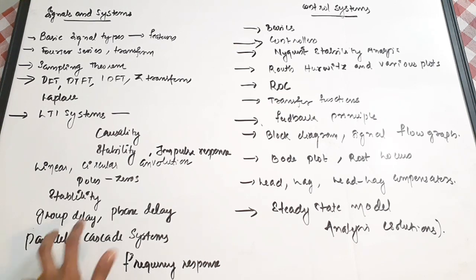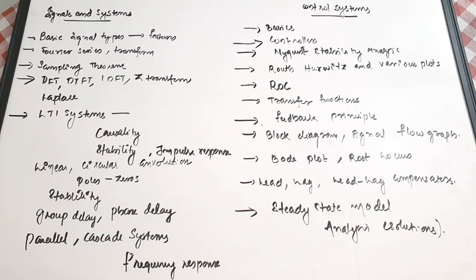All these are important. Then stability, then group delay, phase delay, parallel and cascaded structures, and frequency response. So these are the important areas from signals and systems. Then from control systems, you need to study the basics of control systems, some theory questions.